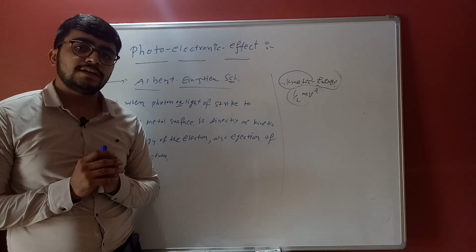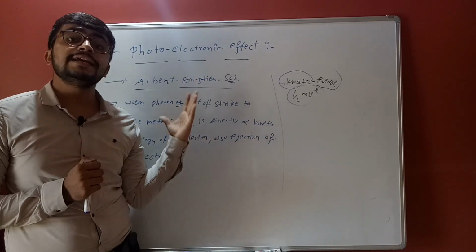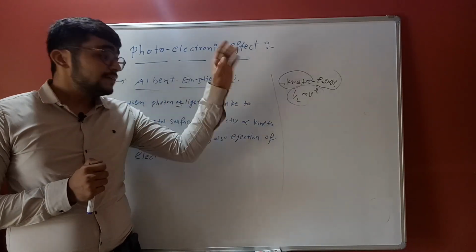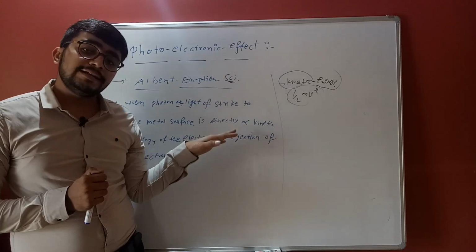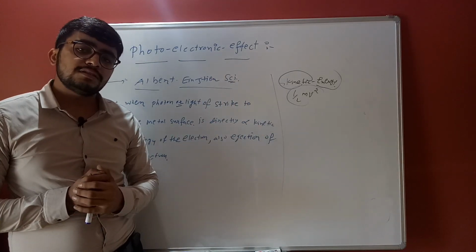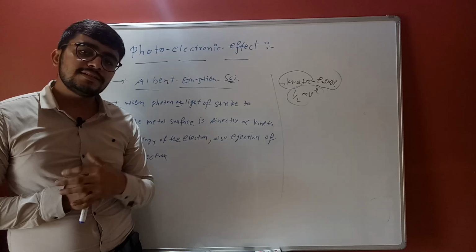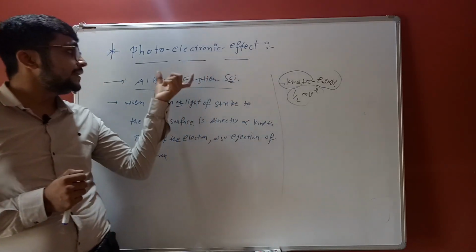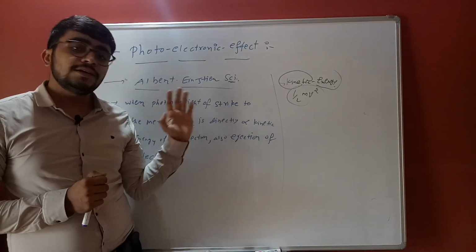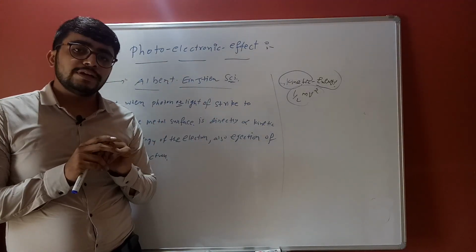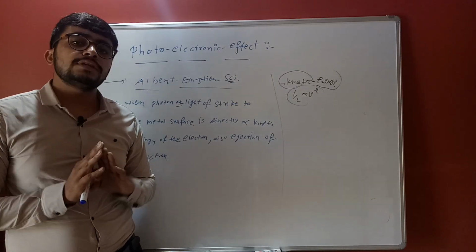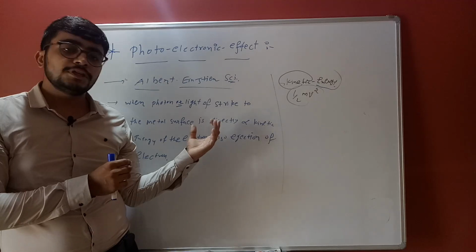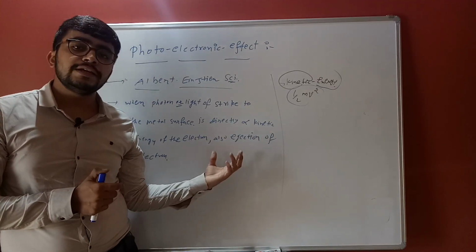Scientist H. Hertz's assumption is made clear by Albert Einstein. Scientist H. Hertz said that when some amount of light is passed through the atom surface, the intensity depends, or some frequencies depend. Okay, threshold frequency decides the ejection of electrons. But Albert Einstein says that increasing the number of photons increases the light value, and the ejection of electrons also increases.